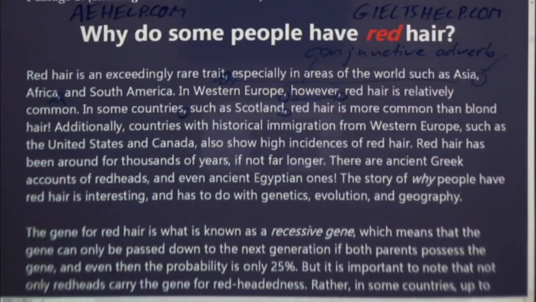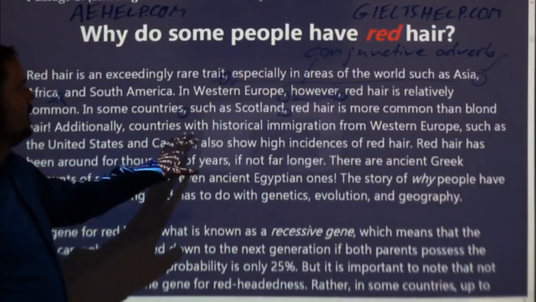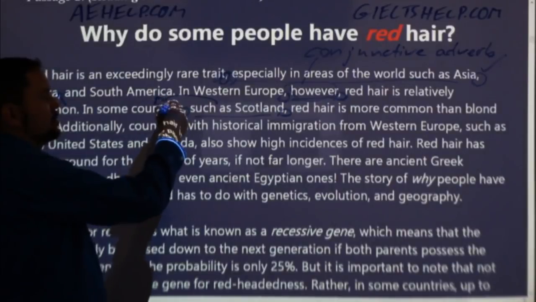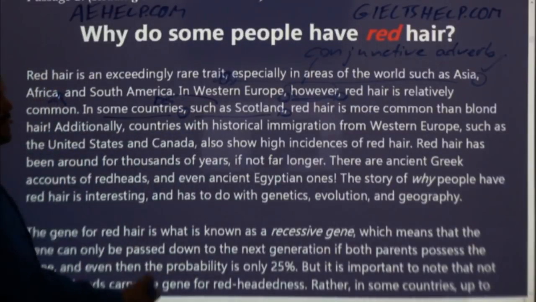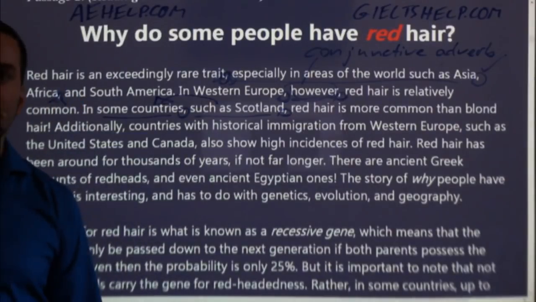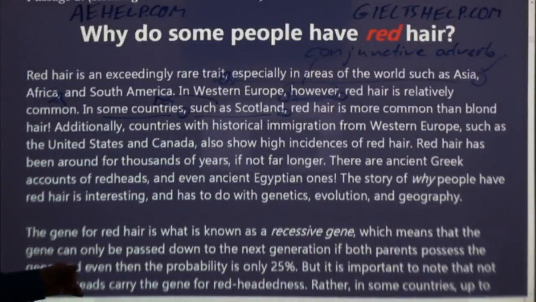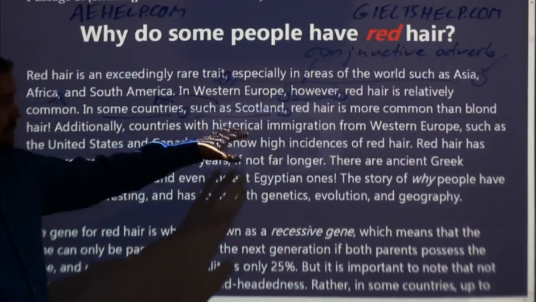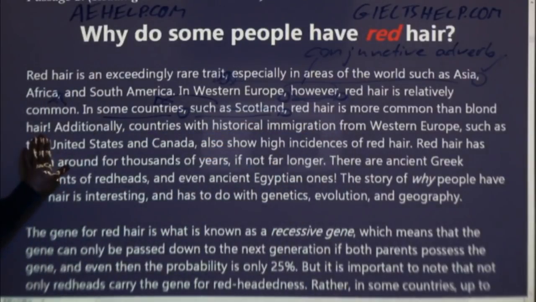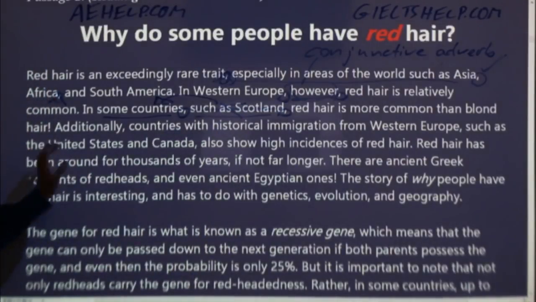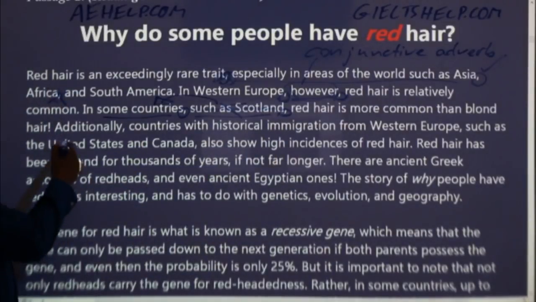Me Too says, what's additional information? So the author is giving additive information here, or a further description for the words some countries, such as Scotland. And yeah, absolutely. It's an example. It's additional information being inserted into the middle of the sentence. You could just take it out. It still makes sense. So you could say, in some countries, red hair is more common than blonde hair. That's how you know, because even with this omission, it's still a good sentence. So it will take that comma on both sides. Very good. Here we go.